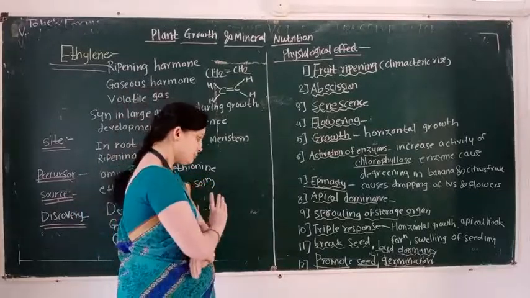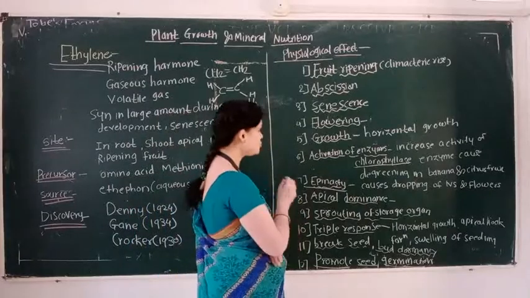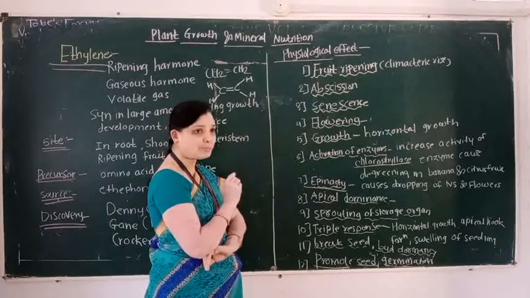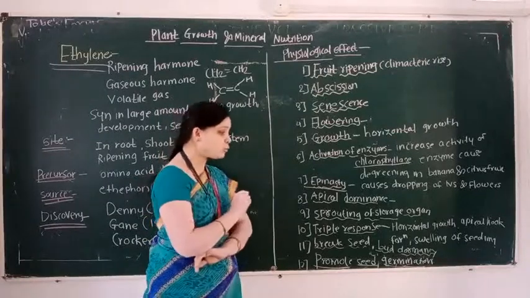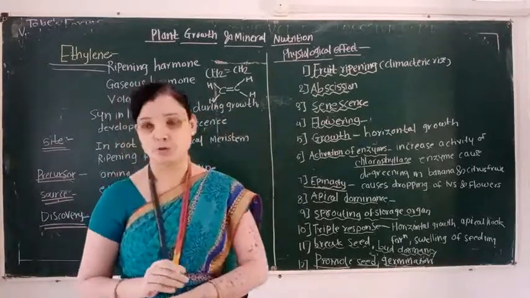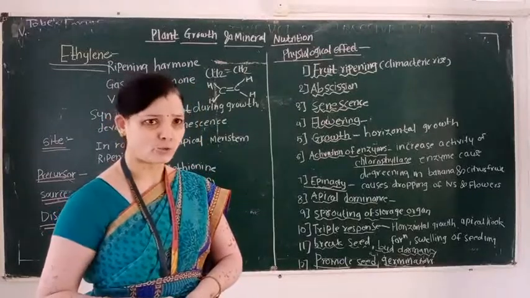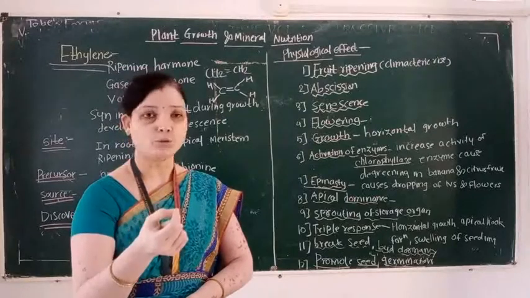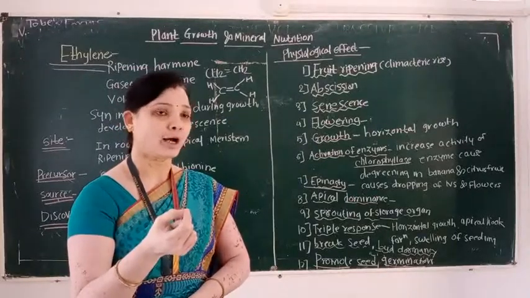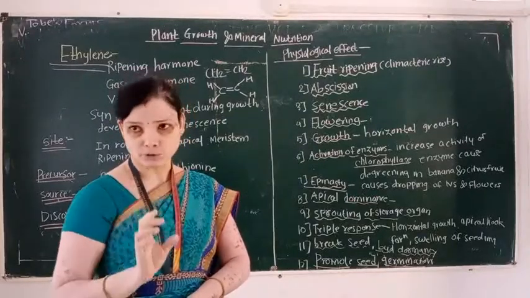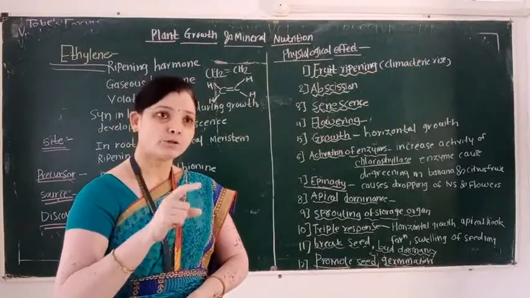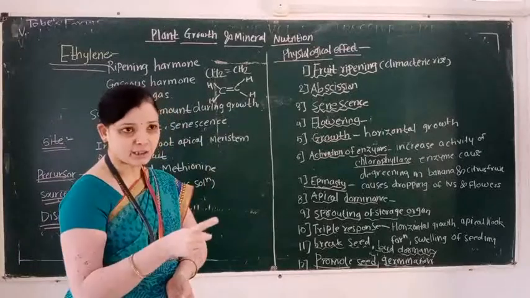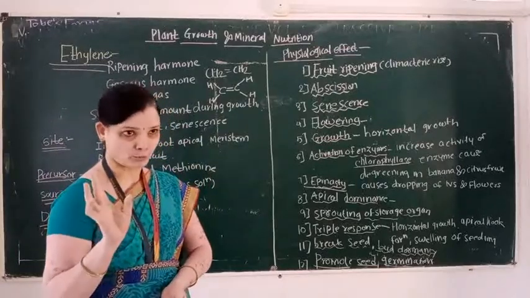Then students also learn the important physiological role of ethylene, that is sprouting of the storage organ. Storage organ means rhizome, corm and tuber, stem tuber. For example, potato. Potato means Solanum tuberosum. In this potato, sprouting occurs due to the activity of the ethylene phytohormone.